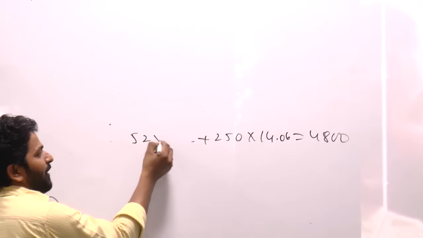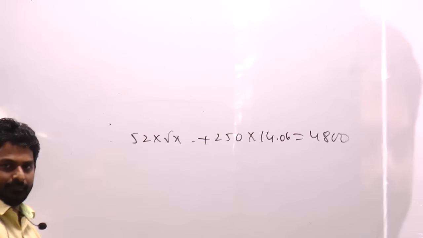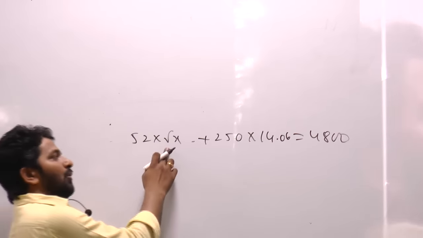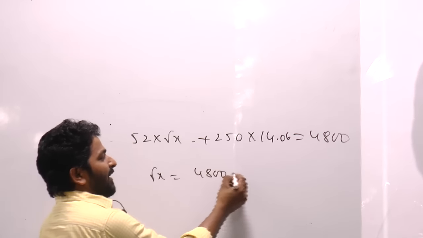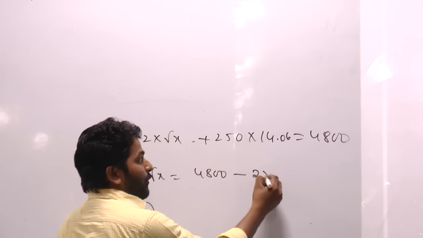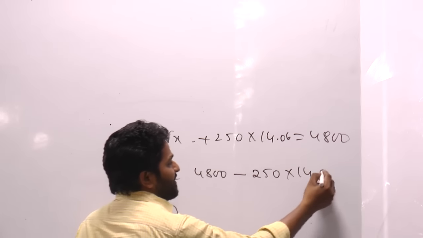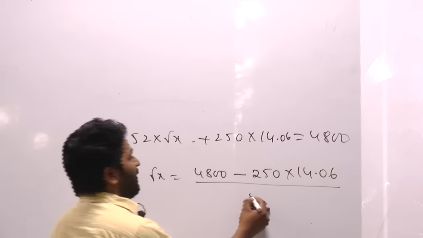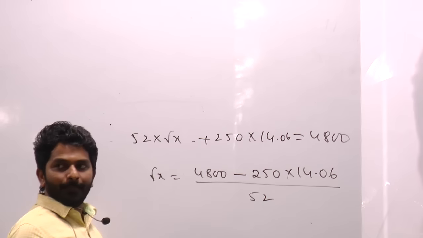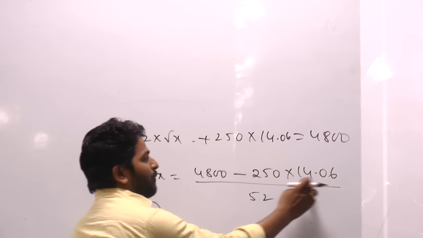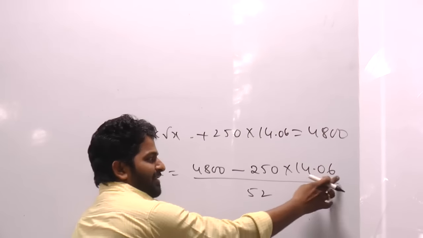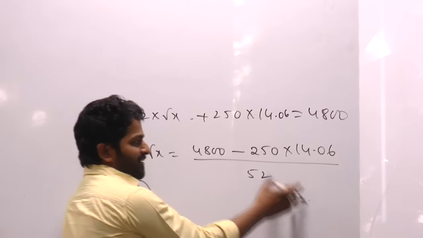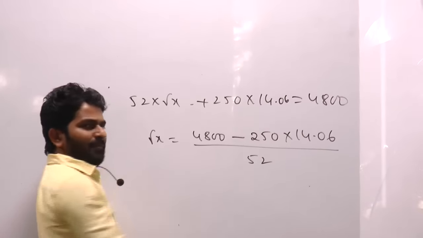So I'll write it as 52 into root x. If I want to know the root x value, root x is equal to 4800 minus 250 into 14.06, by 52. Now, whether to make 14.06 as 14 or not, let me decide. It is 0.06 times.